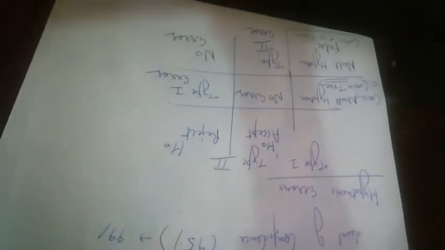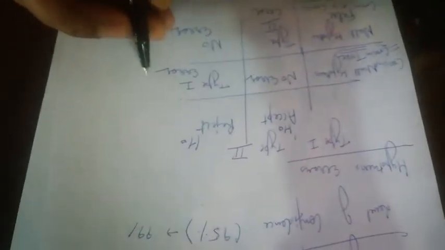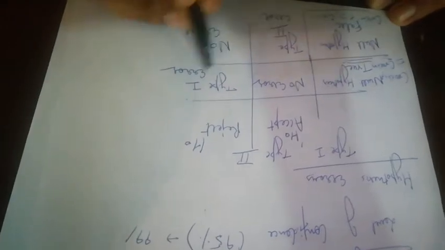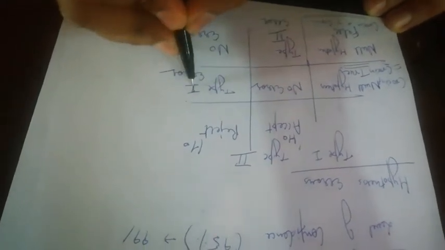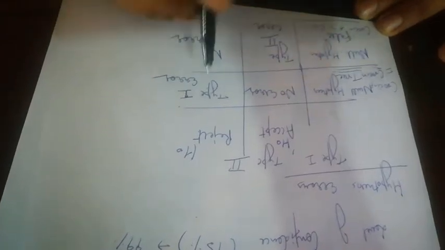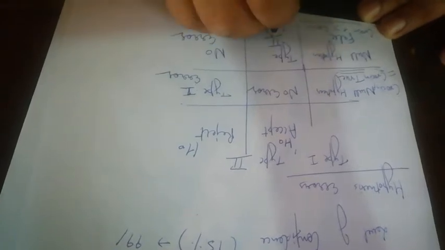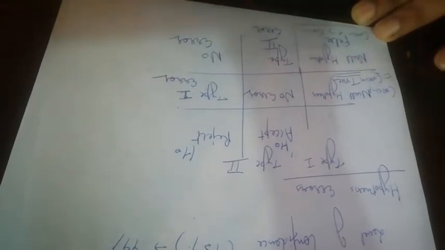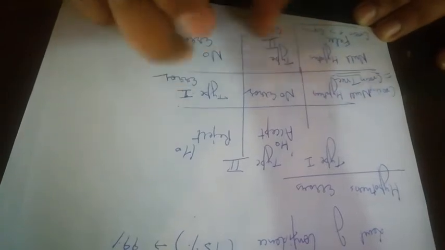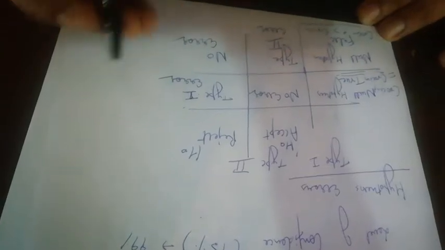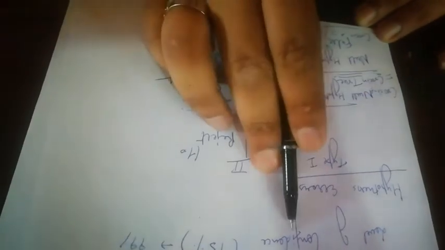But errors are always there in our calculations and in our research, so we have to make a trade off. The trade off means we have to reduce these errors, but the irony is we can reduce the error of either type 1 or type 2, because if we increase type 1, type 2 will decrease, and if we want to decrease type 2, type 1 will increase. So both the errors cannot be decreased simultaneously. So we have to seek which is our priority in our case. It depends upon the product to product.